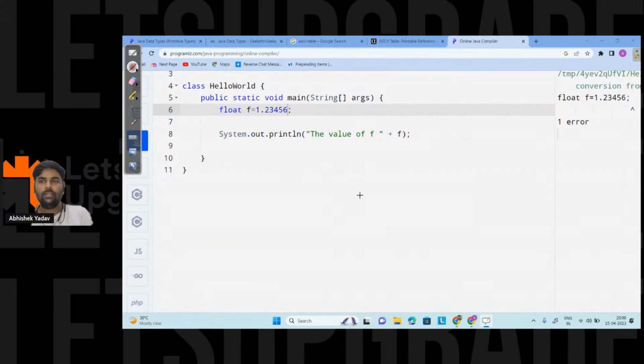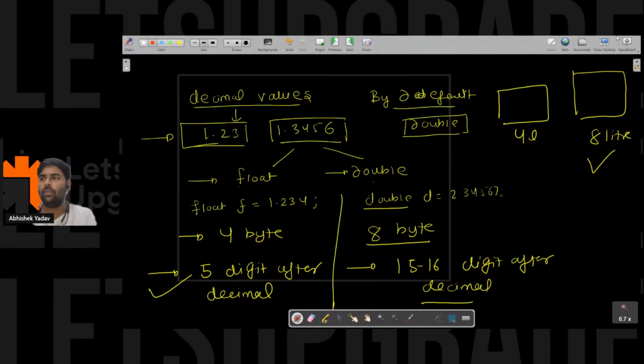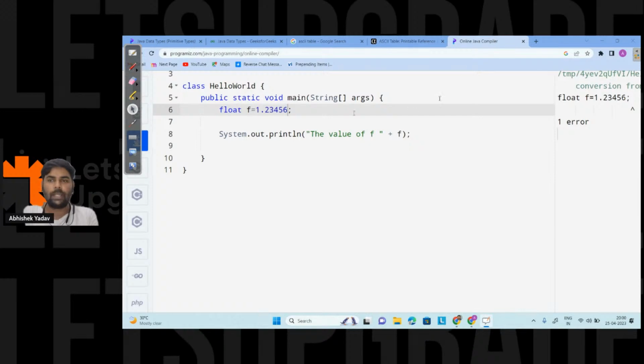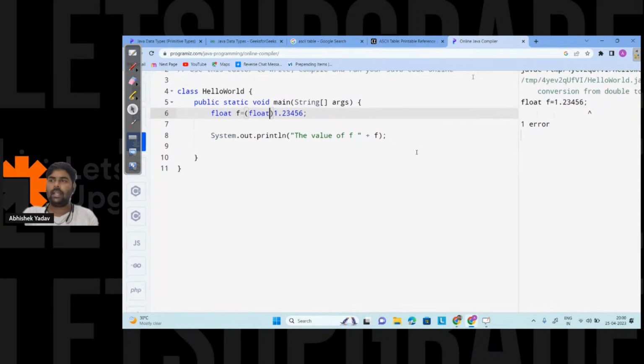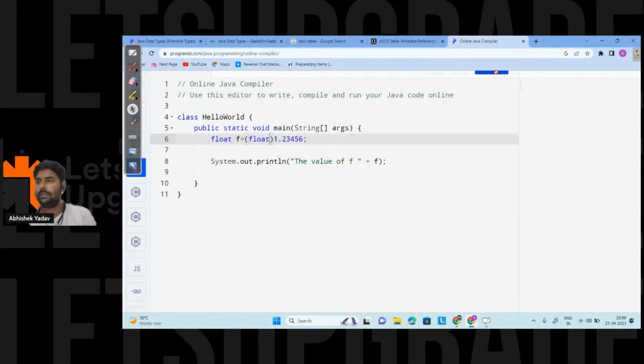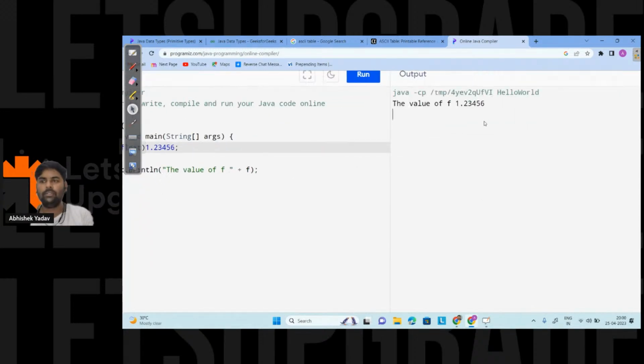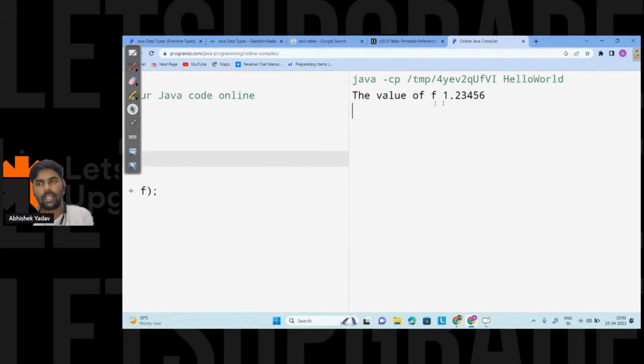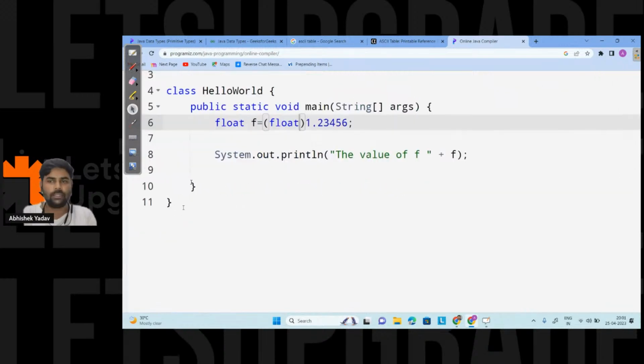Yes or no? So in order to remove this error, what do we have to do? We have to typecast it, so we convert this double data to floating data. I have to typecast it like this, float. And if I run the program now, I will not get the error. Here you can see I'm getting the output: the value of f is 1.234567. Everyone is clear why we are not getting the error and why we need to typecast, right?